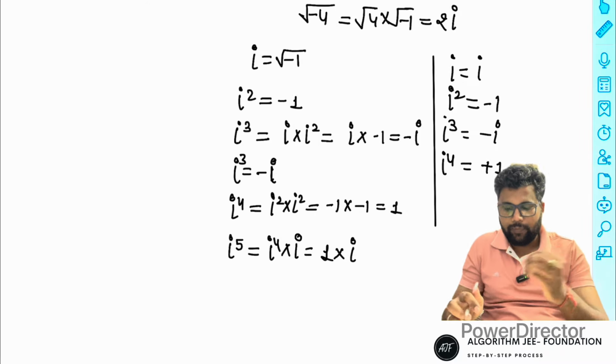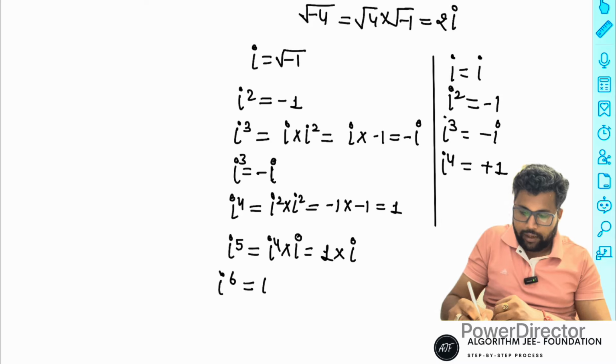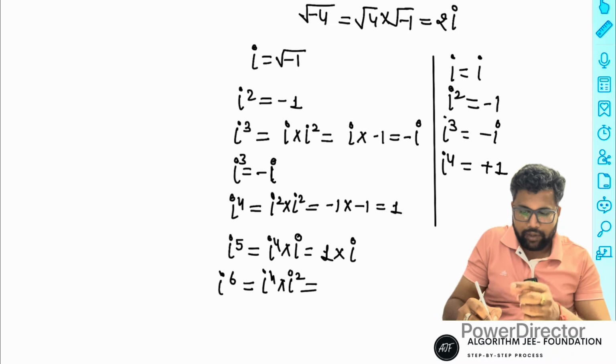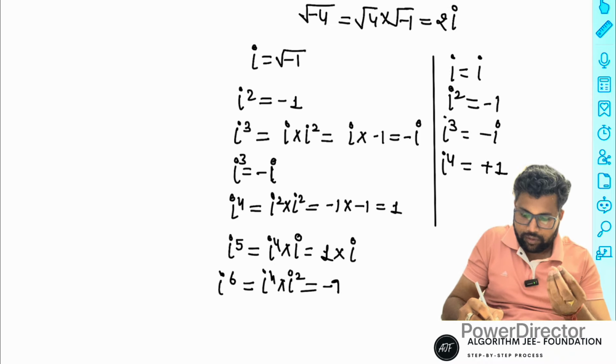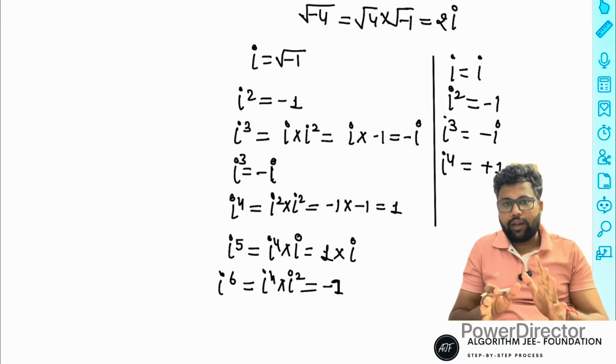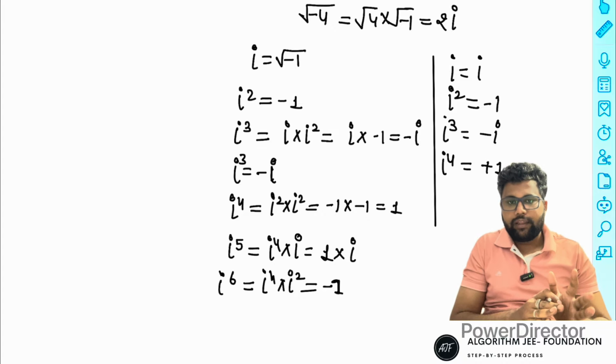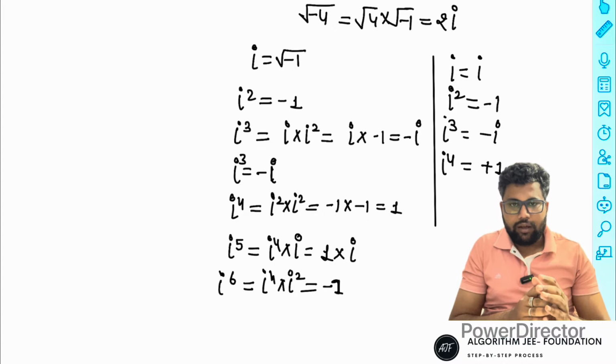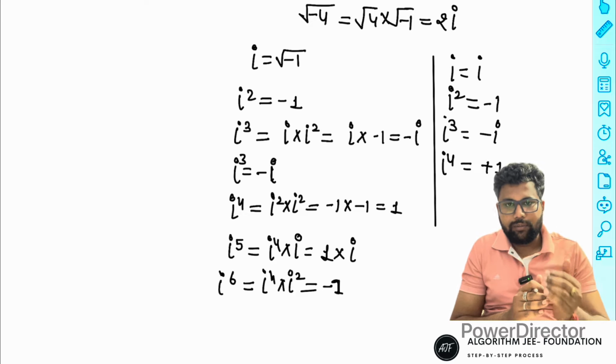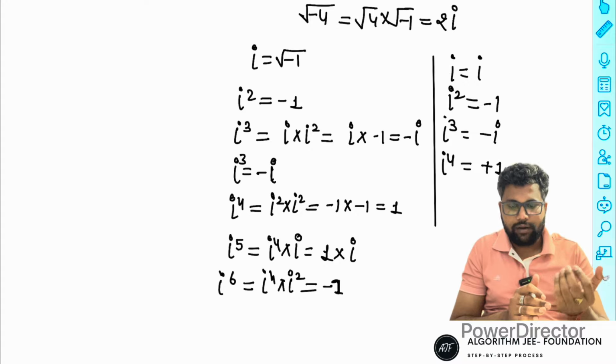Iota power 6 is represented as iota power 4 into iota power 2. Iota power 4 is again 1, and iota power 2 is minus 1. So the cycle means that if any power of iota is given, you divide it by 4. And you know the divisibility rule of 4 uses the last two digits: divide them by 4, and the remainder is what is used.